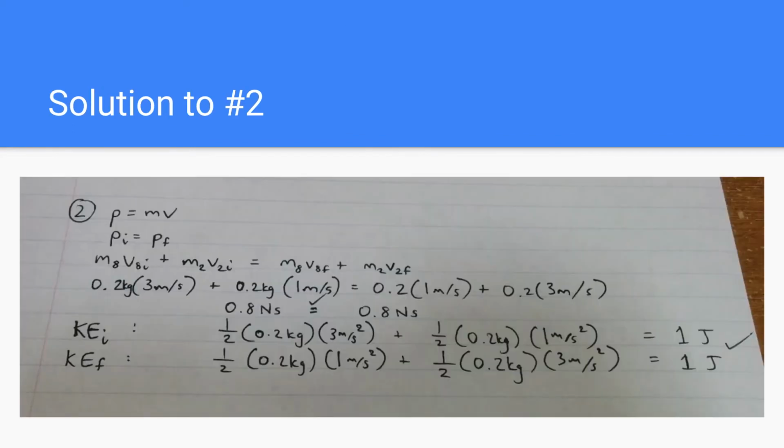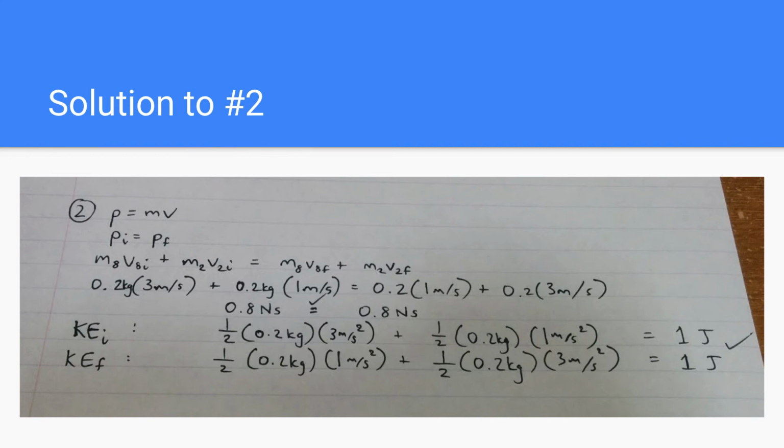Back to the solution again, we see that both sides have 0.8 newton seconds, which means that momentum is conserved. And I'd like to reiterate that the balls do not stick together in this problem. They are separate, and thus they have their own separate velocities. We calculated that the momentum is the same initially and finally.